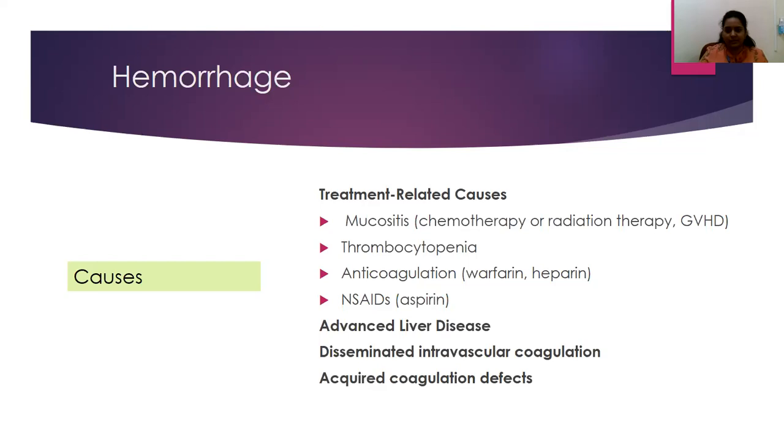And if INR is not serially monitored, they could have sudden bleeding, and so could patients on NSAIDs like aspirin. Other patients who have higher chances of hemorrhage are those with advanced liver disease, DIC, or acquired coagulation defects.